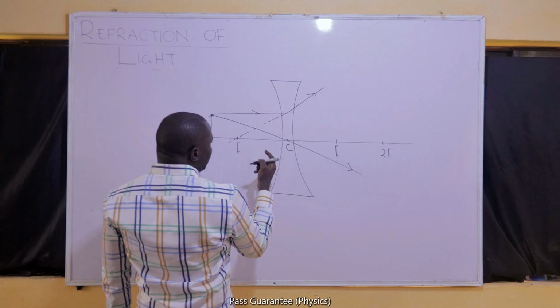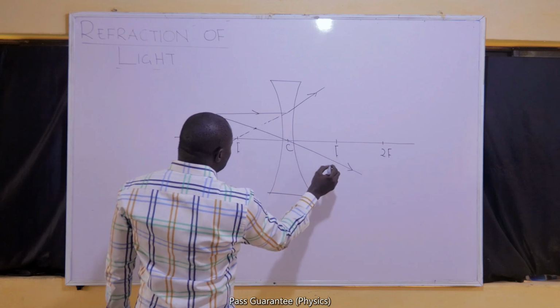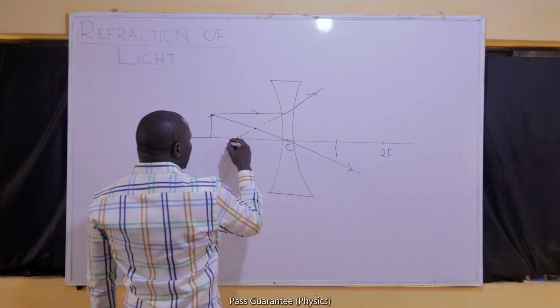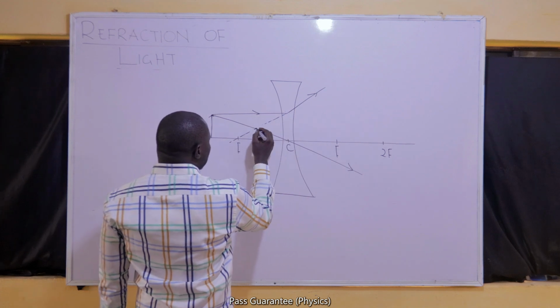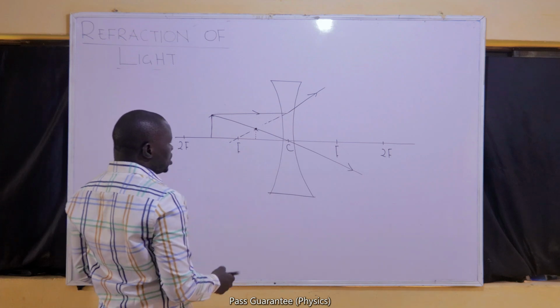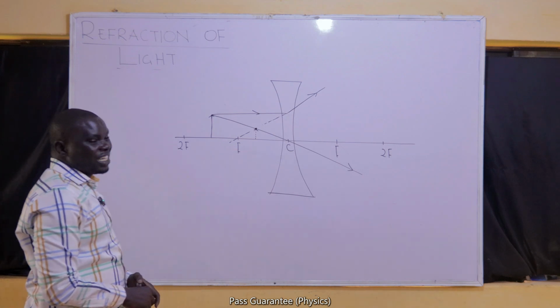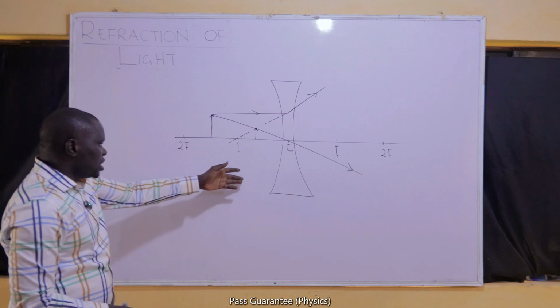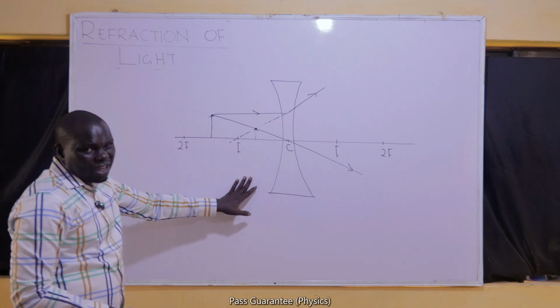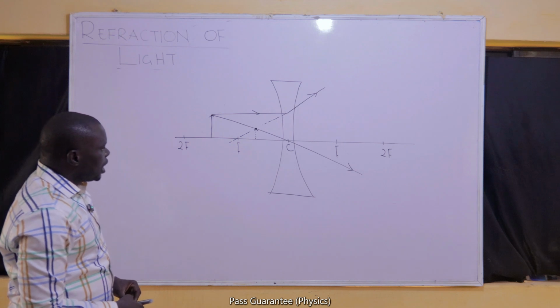Of course, where the two refracted rays meet is here. A refracted ray goes through this point, and an extension of the other refracted ray goes here. So this is the image. This image is diminished and virtual, the same image that was produced for a diverging mirror. Only that now this is a diverging lens, which I will call a concave lens.